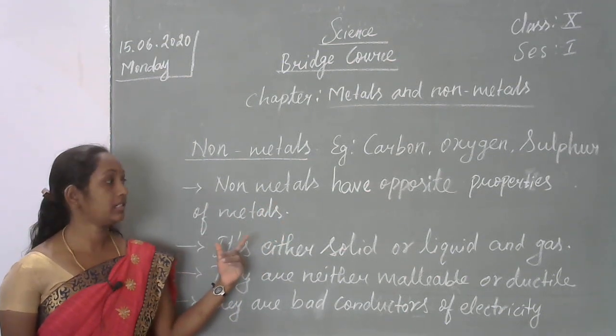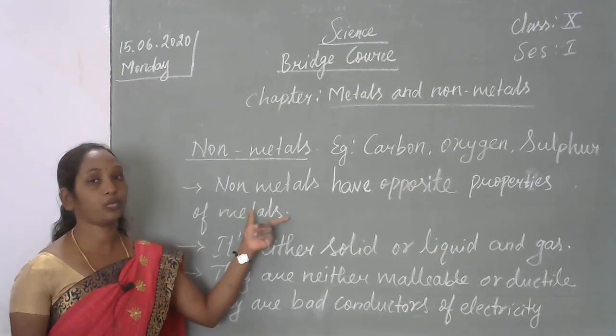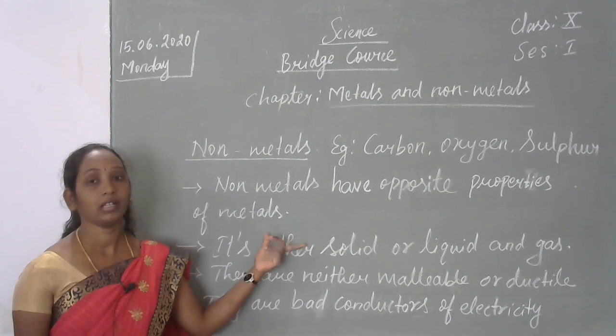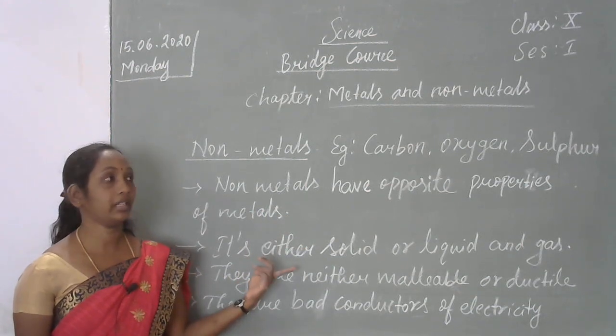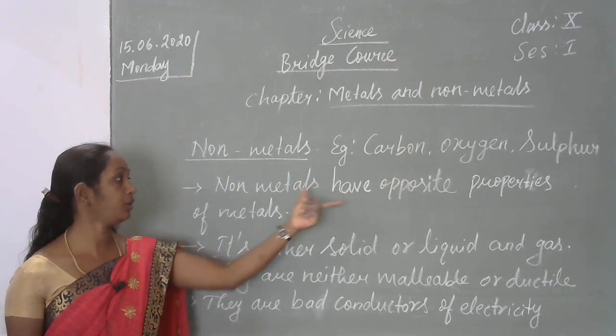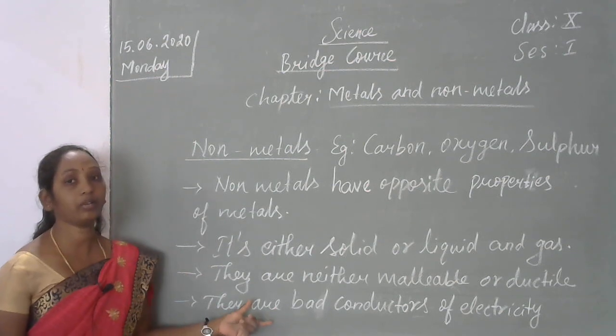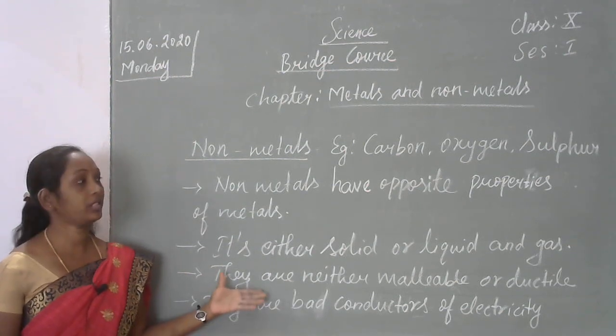Then we discussed the physical properties of metals and then the chemical properties of metals. Next topic, we discussed the non-metals, examples I have told you, then what are the properties of non-metals and the examples I have given. This much for today's class.